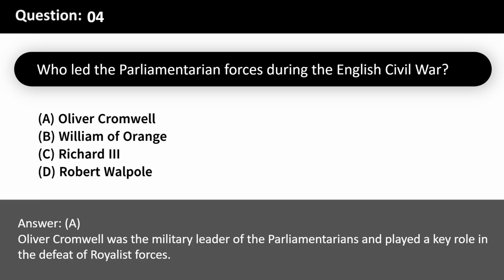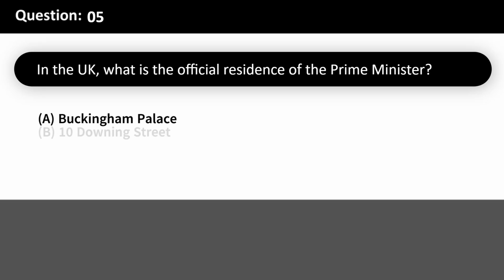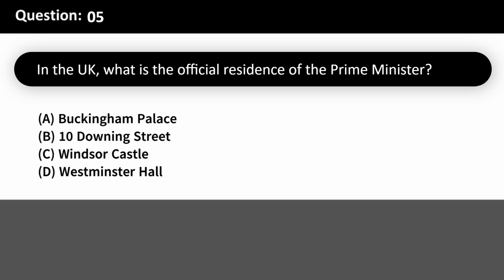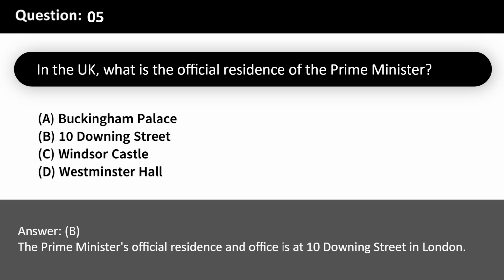royalist forces. In the UK, what is the official residence of the Prime Minister? A. Buckingham Palace. B. 10, Downing Street. C. Windsor Castle. D. Westminster Hall. Answer, B. The Prime Minister's official residence and office is at 10, Downing Street in London.